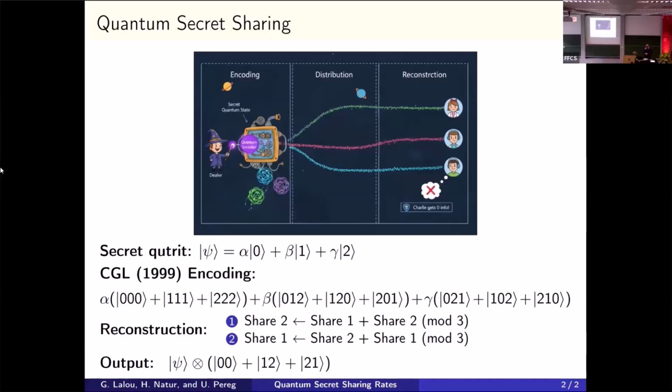So in our work, what we do is that we study quantum secret sharing in the case where the channel used for transferring the encoded information from the dealer to the parties is actually a noisy quantum channel, which makes the analysis a bit more challenging. And we derive the achievable rate region.